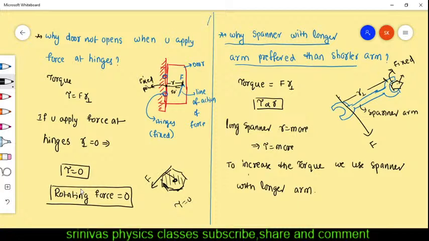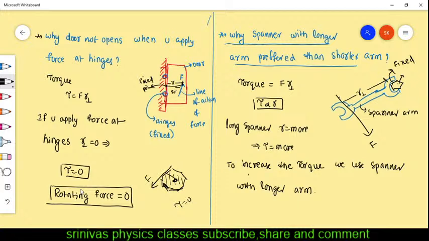Do it fast, I'm waiting for your reply. Why does a nut or bolt not open directly with your hand instead of using the spanner?